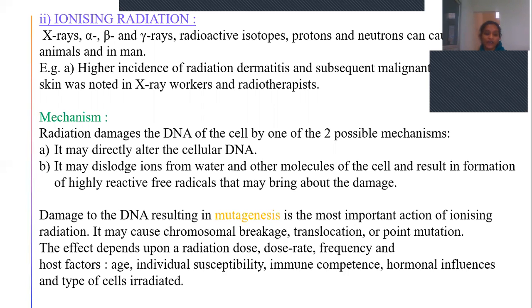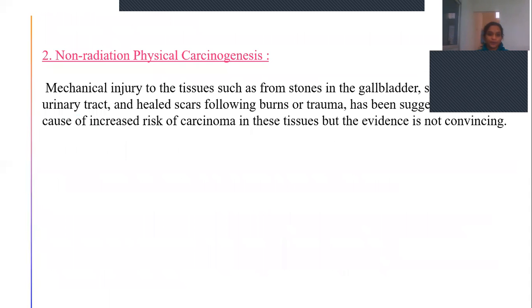These are the factors related to the exposure of radiation, and it also depends upon host factors like age of the individual exposed, individual susceptibility, immune competence, hormonal influence, and types of cells irradiated. So the damage to DNA depends upon all these factors.